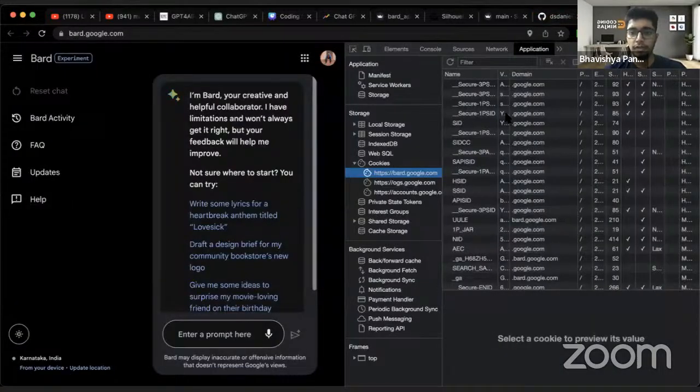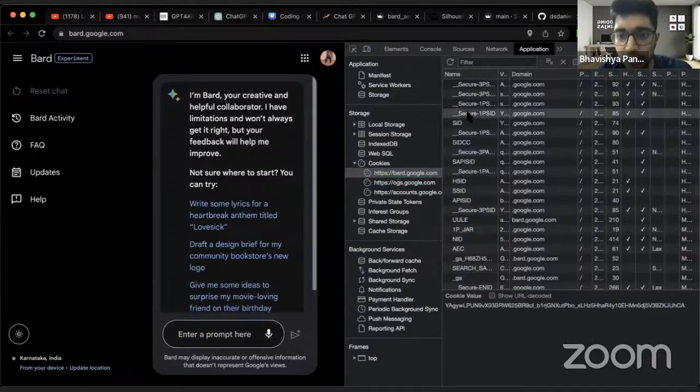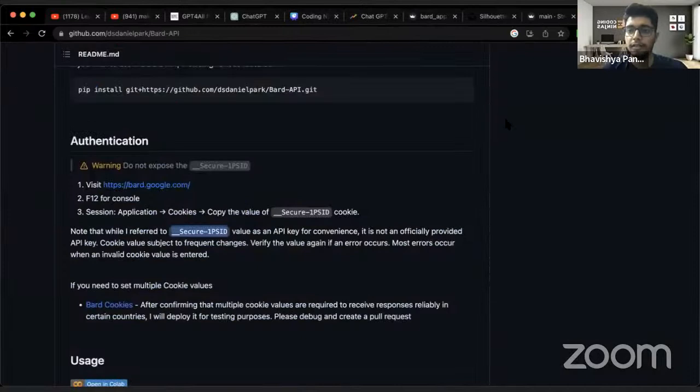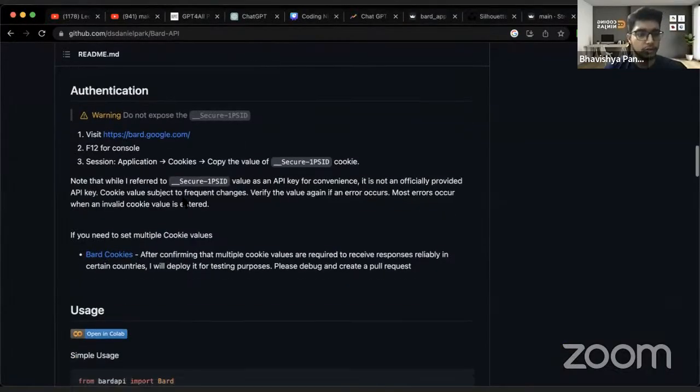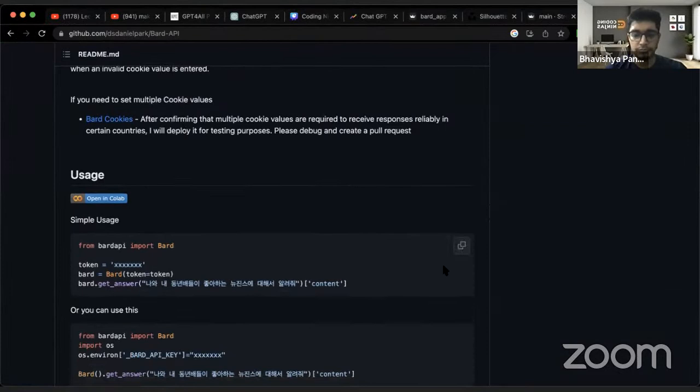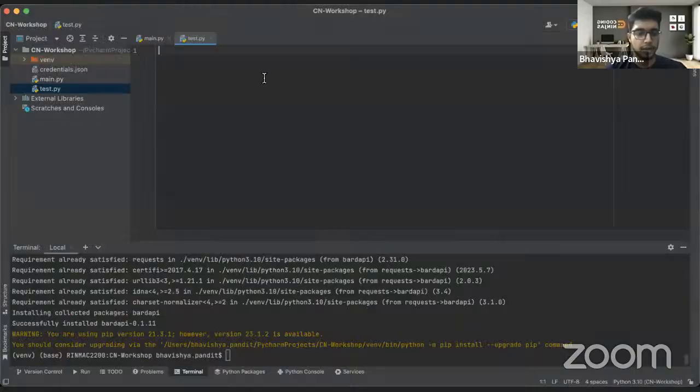Okay. So if I just try to find it over here, so this underscore thing is this, and then I'll just close it. Okay. So this is your cookie. So just find it there, and we'll go back again. Okay. I had copy pasted the code. We'll have to copy paste the code again. We are copy pasting. The code has been copied. We are going back again and we are pasting it here.